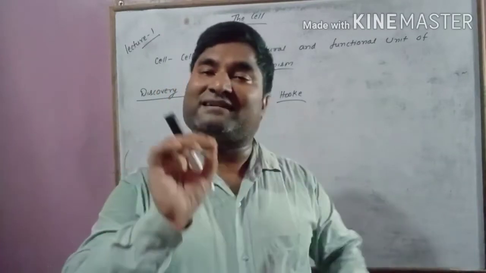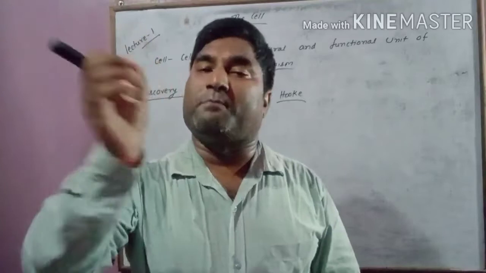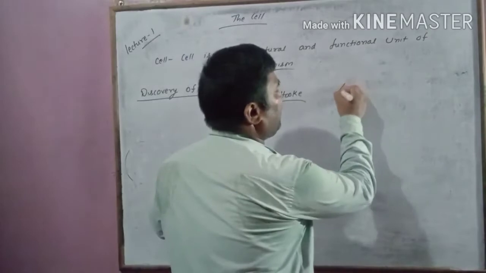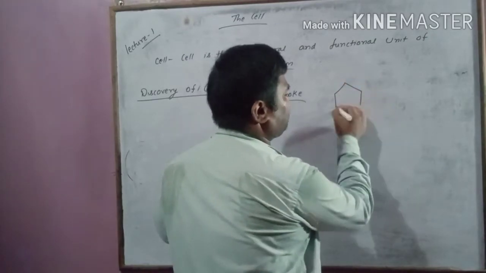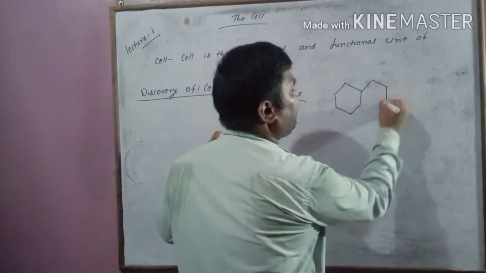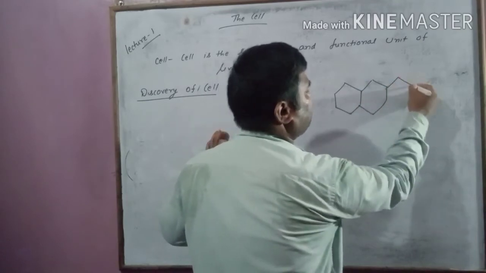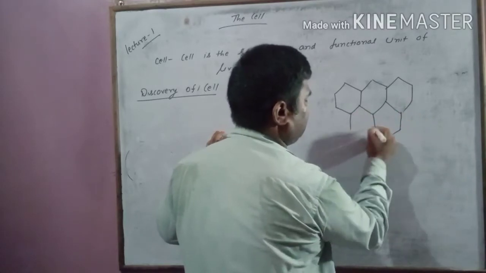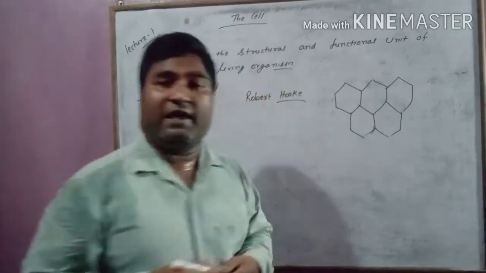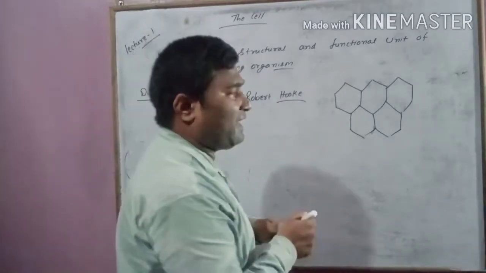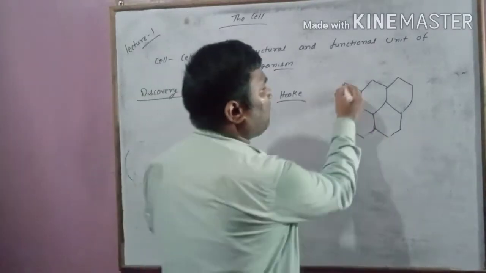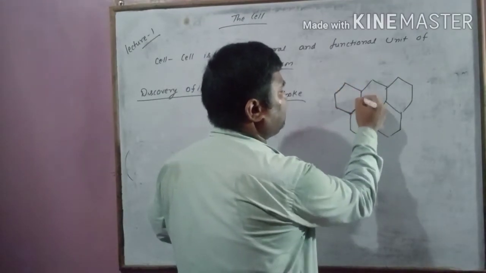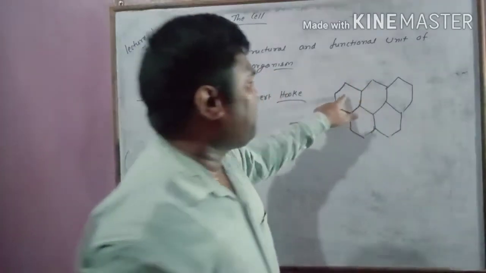When he saw that cork slice in the self-made microscope, he saw a honeycomb-like structure. Actually, he saw only this portion because it is a plant cell.